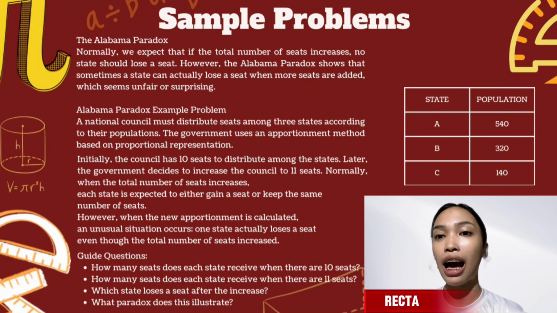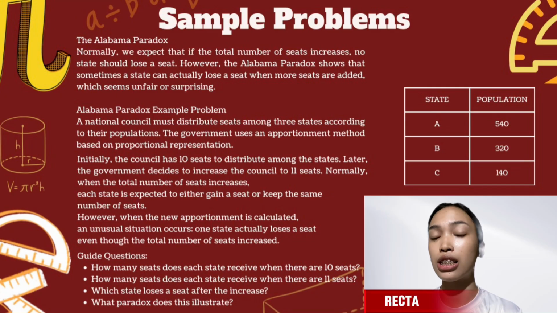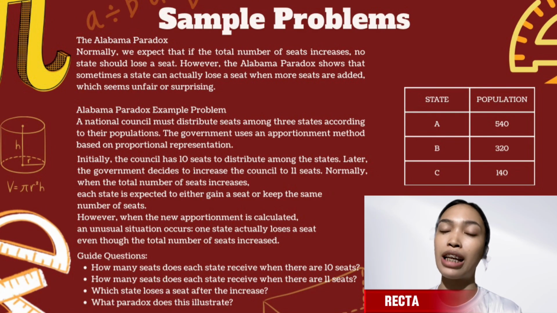So I will explain the Alabama paradox, which is one of the paradoxes of apportionment. As we all know by now, apportionment is the process of dividing a fixed number of seats among states or groups based on their population. Normally, we expect that if the total number of seats increases, no state should lose a seat. However, the Alabama paradox shows that sometimes a state can actually lose a seat when more seats are added, which seems unfair or surprising. So let's take a look at a simple example to understand how this happens.